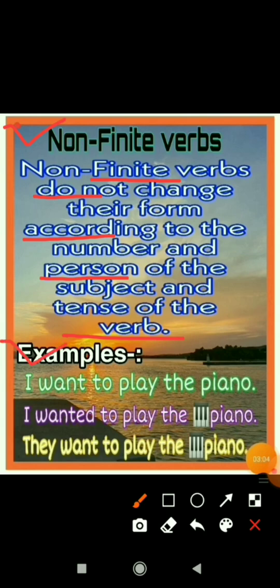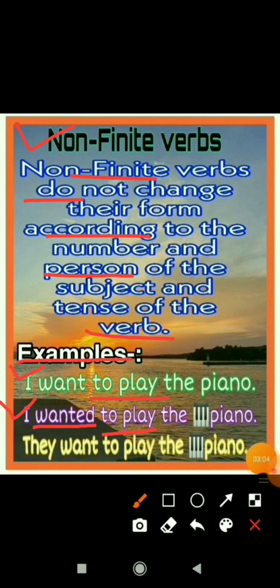First example is: I want to play the piano. So here if I change the subject from I to she, that time also to play will remain the same. She wants to play the piano, I want to play the piano, they want to play the piano. To play will not be changed according to any condition. Second example is: I wanted to play the piano. So here I have changed the tense of the verb. Want became wanted here. I have changed the sentence from simple present to simple past tense. Then also to play will remain the same. It is not being changed according to the tense of the verb. I wanted to play the piano.